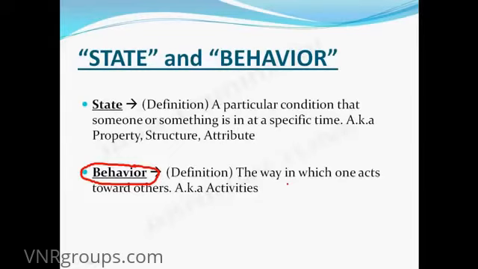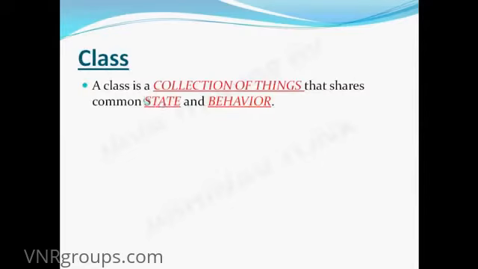Now, the definition of class says a class is a collection of things that share common state and behavior. This two-liner definition holds a very deep meaning. What does this common state and behavior mean? We'll see in the next slide.